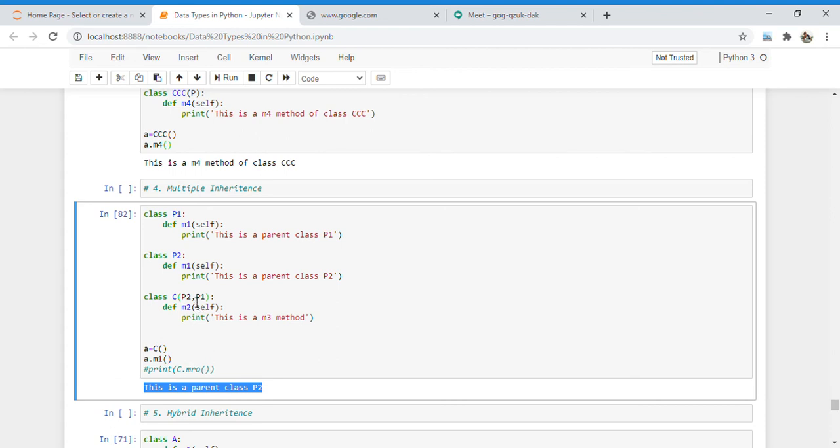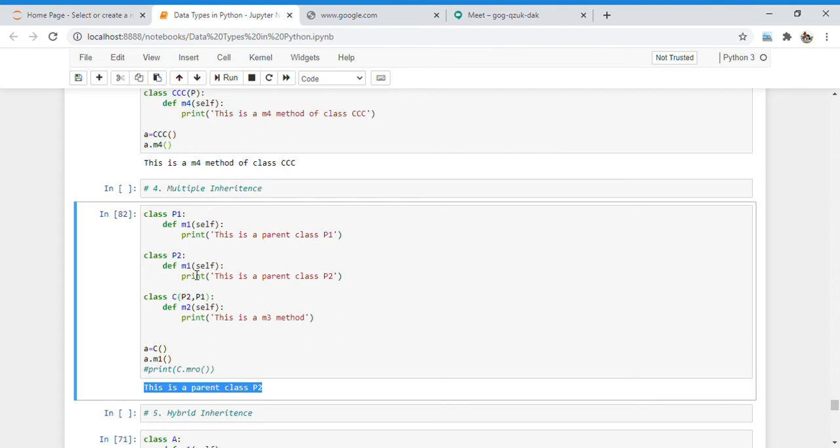If we want the P2 class first, or any other class, then we have to mention it properly, and according to that, the output will print. So the order of parent classes is important while inheriting, because we are inheriting in a single child from multiple parents. And it always takes the first class, because all the parent classes have the same method here.